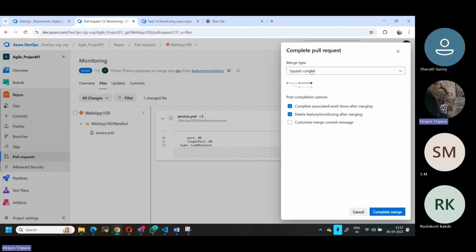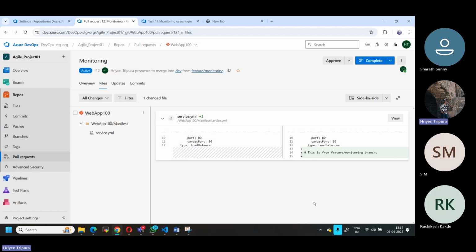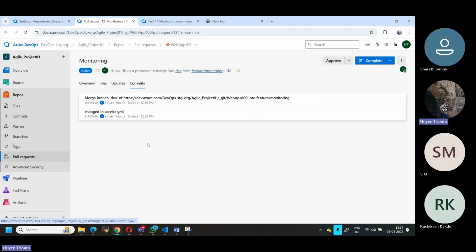Now I will be using squash. The reason I'm using squash is that instead of having multiple commit IDs or multiple history entries, it all combines into one with a new commit ID. Let me just show you. If I have two commit IDs, as you see here, I will combine these two commit IDs into one with a new commit ID. Okay, I hope this is clear.